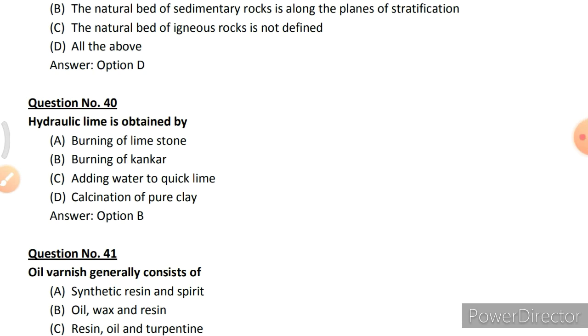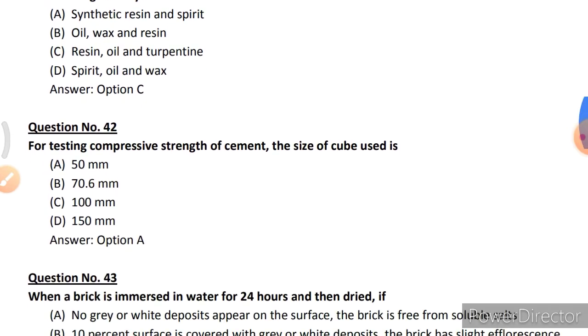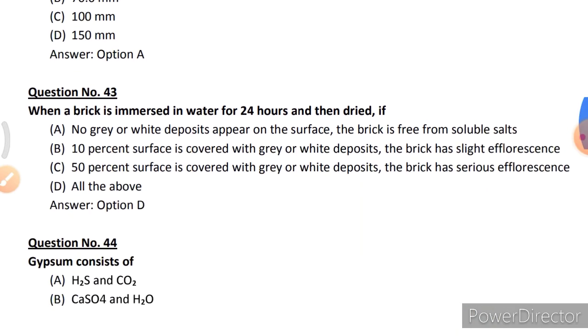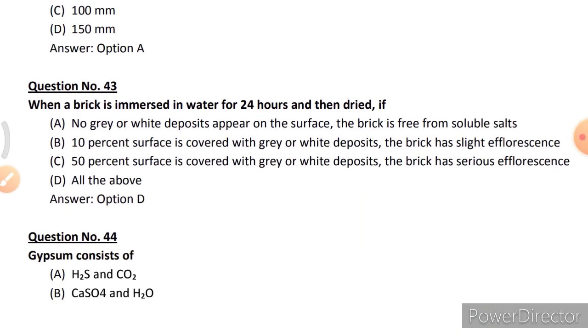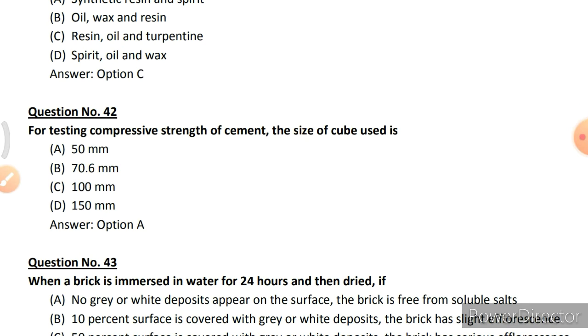Hydraulic lime is obtained by burning of kankar. Varnish generally consists of option C, resin, oil and turpentine. For testing compressive strength of cement, the size of cube used is option A, 50 mm. Here, for testing compressive strength of cement, the size of cube used is 70.6 mm.